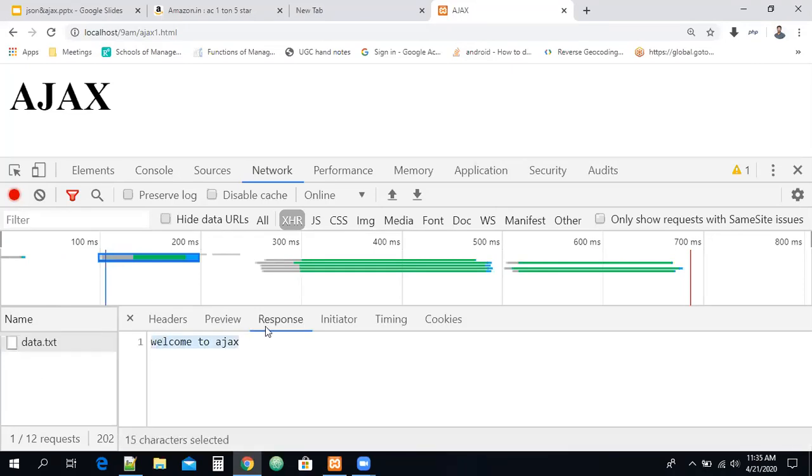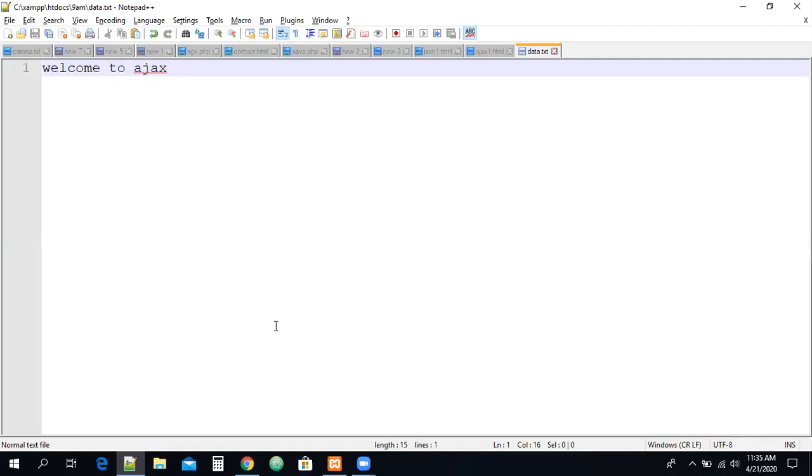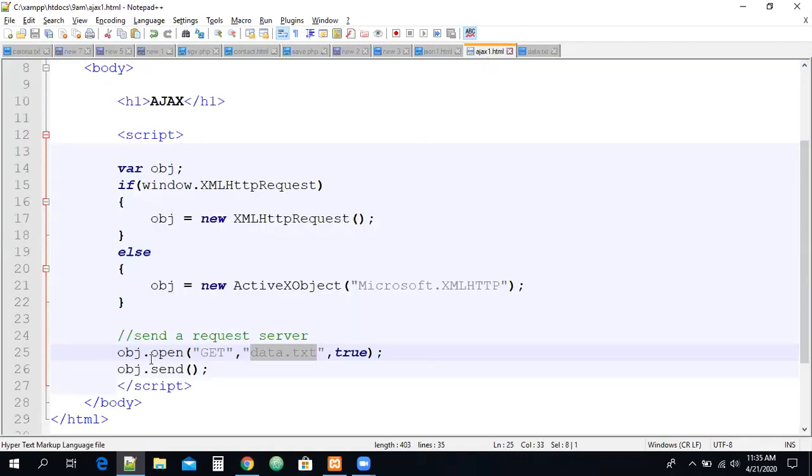This is called the response, right? Now we are able to send the request to the server, guys. To send the request, we have a method called the open method, and a method called the send method. By using these two methods, we can send a request to the server. Okay guys, in tomorrow's session, we will see how we can handle the response. Now we are able to send a request to the server successfully. Once you send a request to the server successfully, it has to send the response back to you. And how we can handle this response by using Ajax properties, we will see in tomorrow's session. Thank you all.